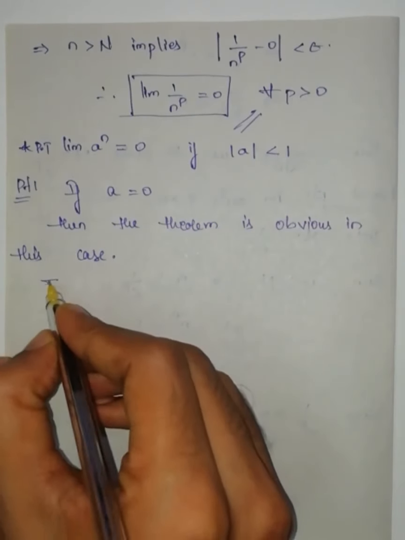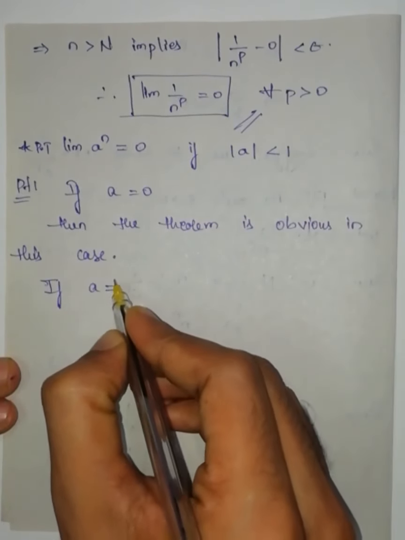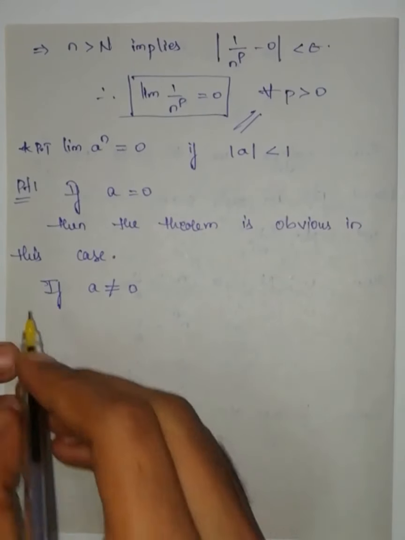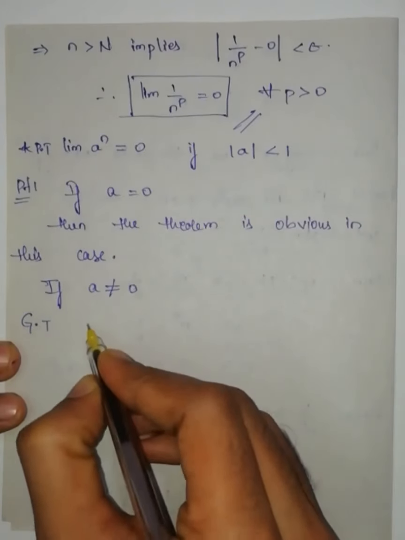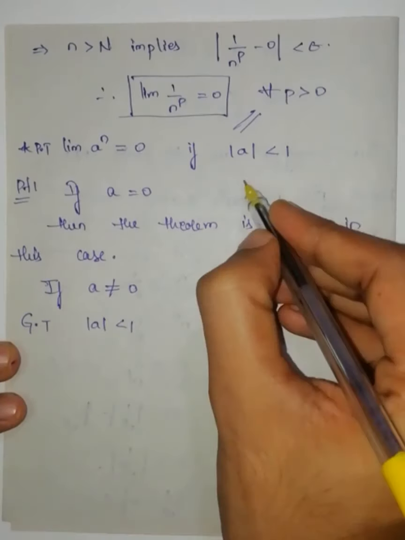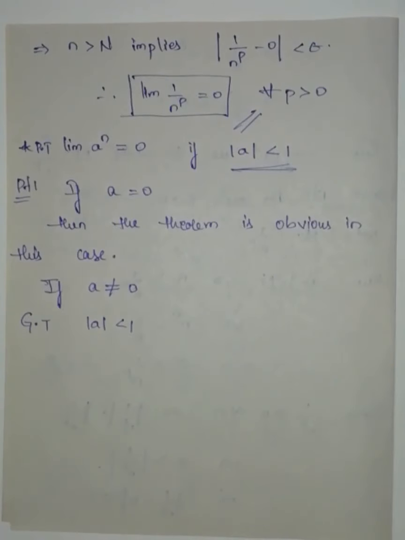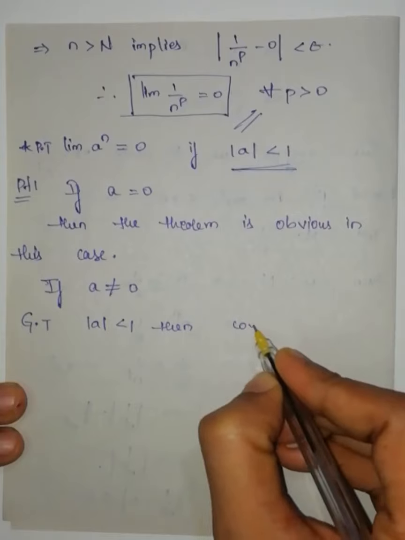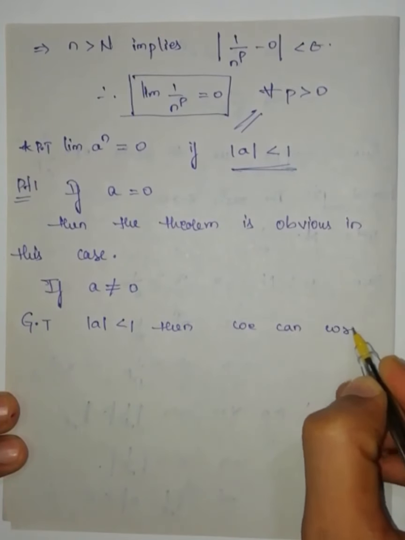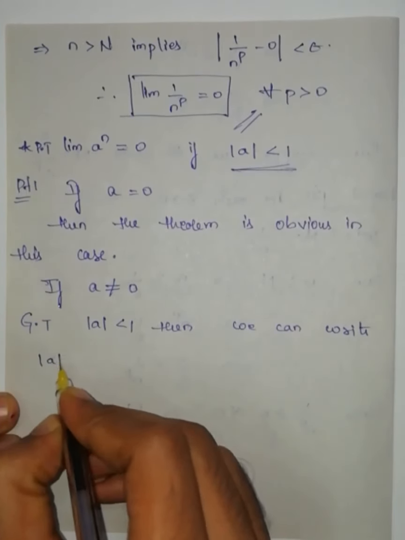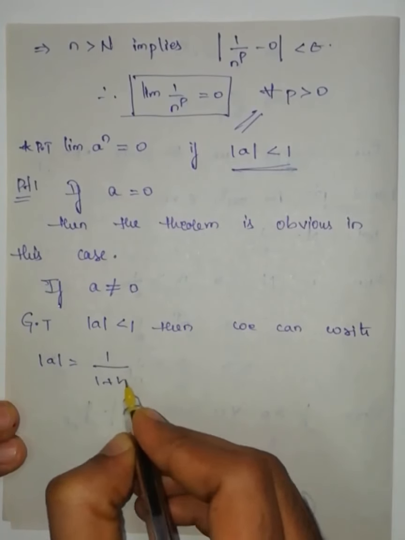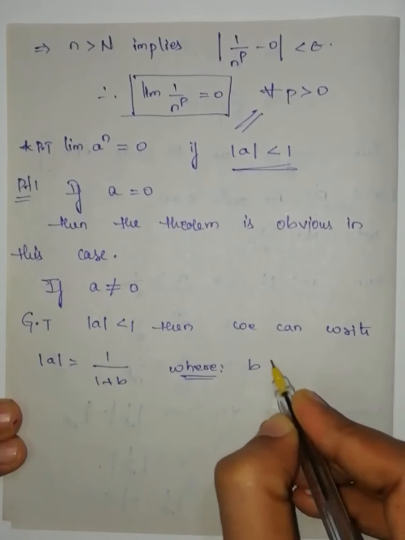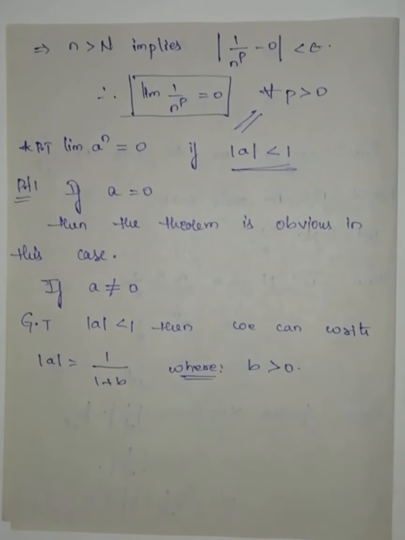Now, if a is not equal to 0, given that modulus of a is less than 1, then we can write modulus of a is equal to 1 by 1 plus b, where b is strictly greater than 0.